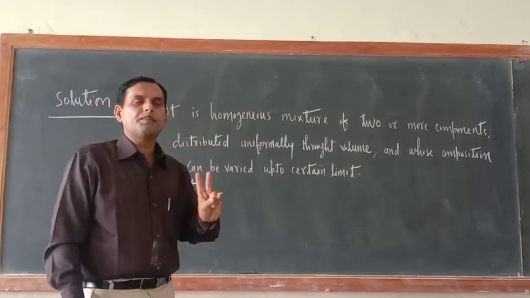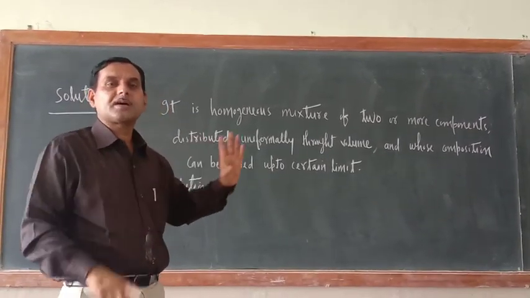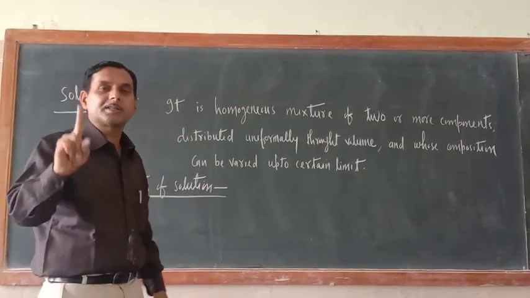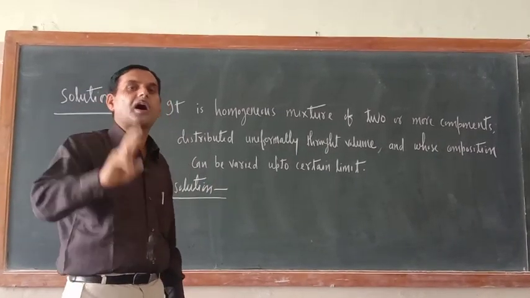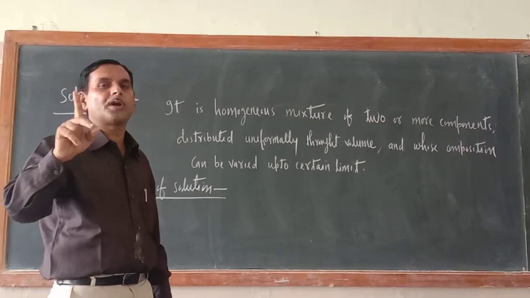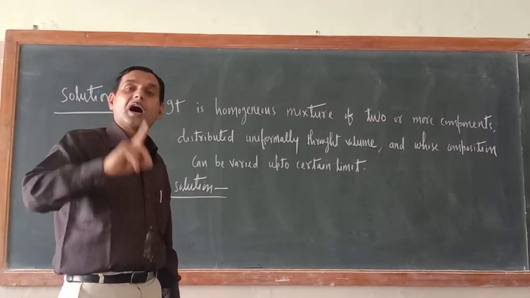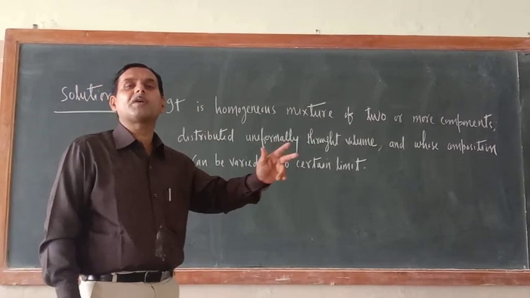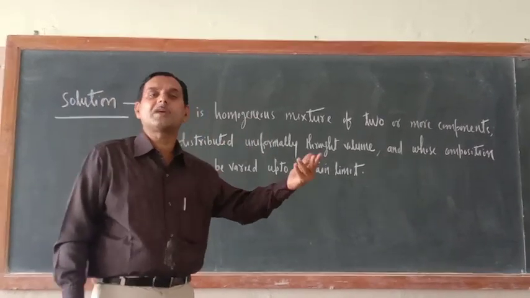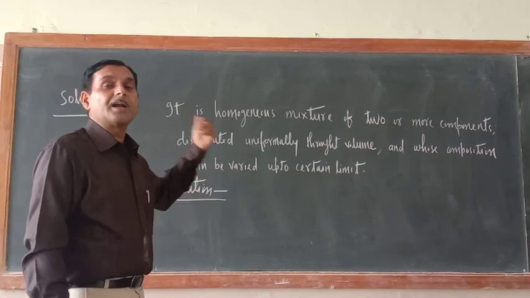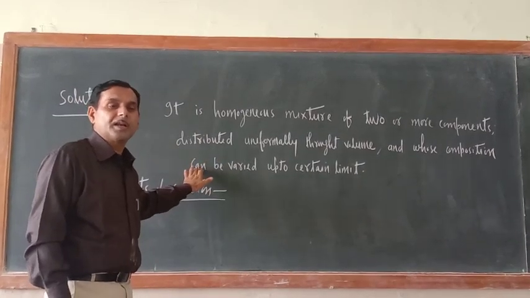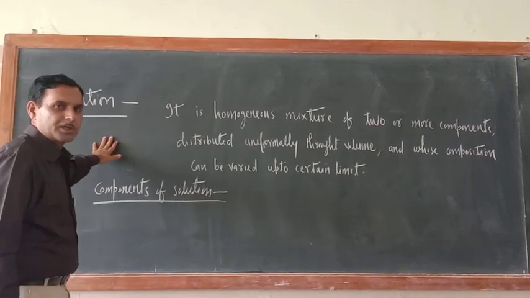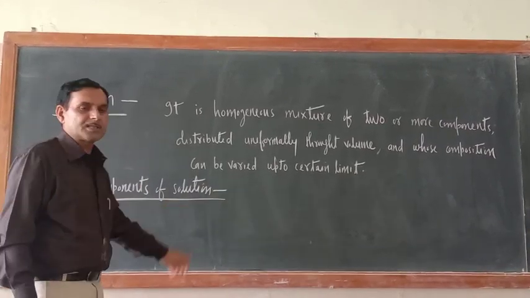So if you keep in mind the three aspects, ultimately solution is a homogeneous mixture of two or more components which are uniformly distributed throughout the available volume and whose composition can be varied up to certain limit. So this is solution.